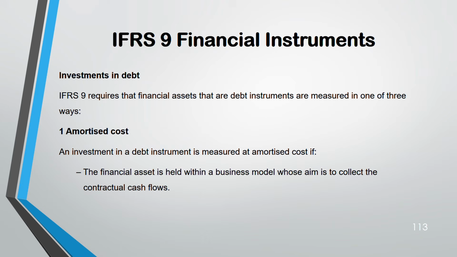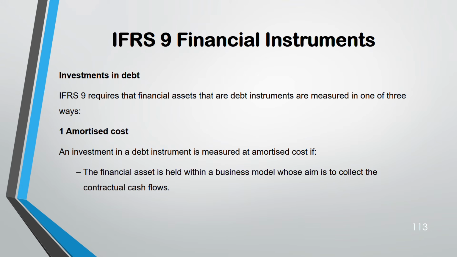conditions are there. In fact, IFRS 9 has lots of conditions, even to apply some method. Not like IAS 16 or IAS 38, where you have the cost and fair value model. Here, if conditions are met, you choose the model. So first, financial asset. Look at the business model. For debt, you have to see the business model. Based on the business model only, you will select the method to measure.